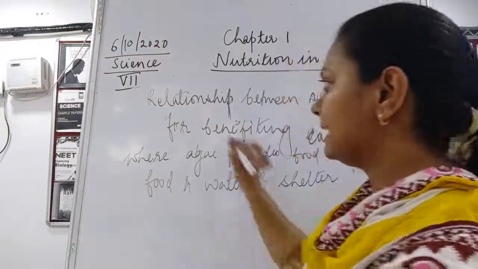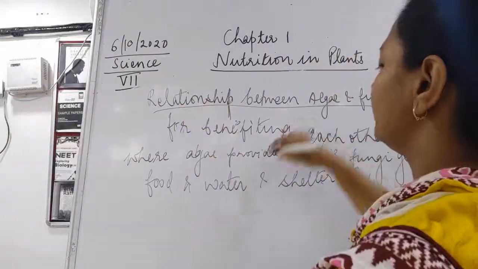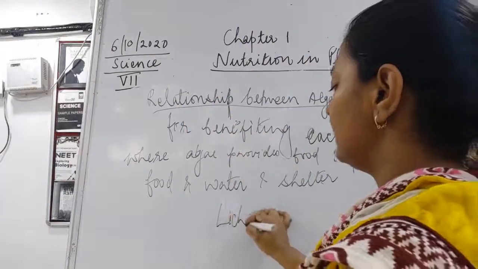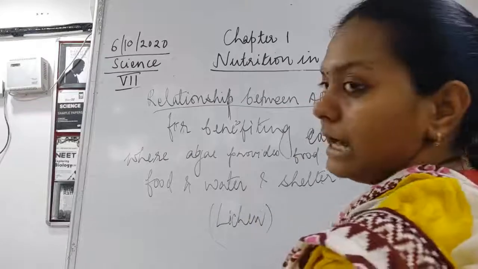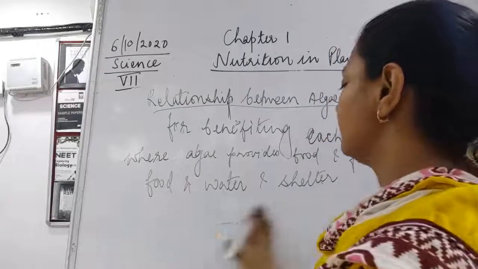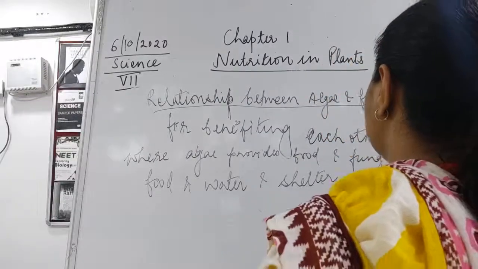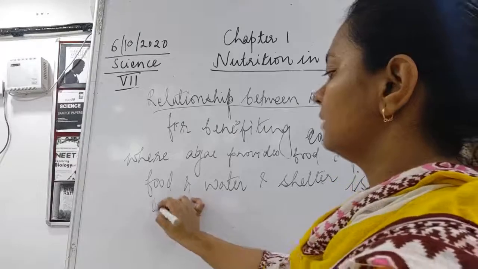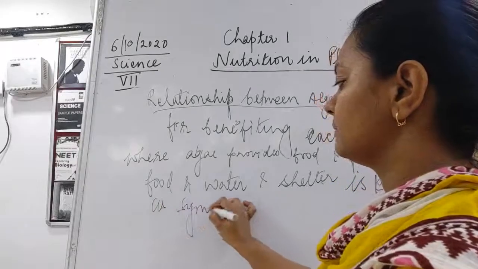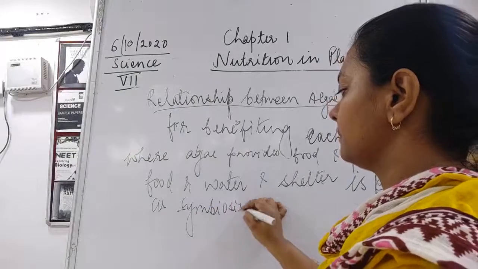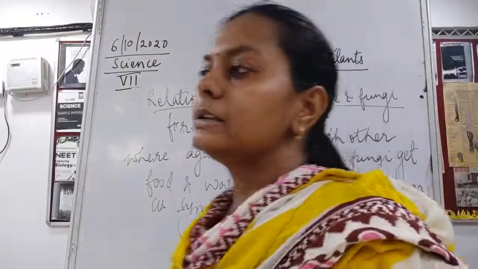So this association between algae and fungi is known as lichen. This new structure is called lichen, and this complete relationship is known as symbiosis.